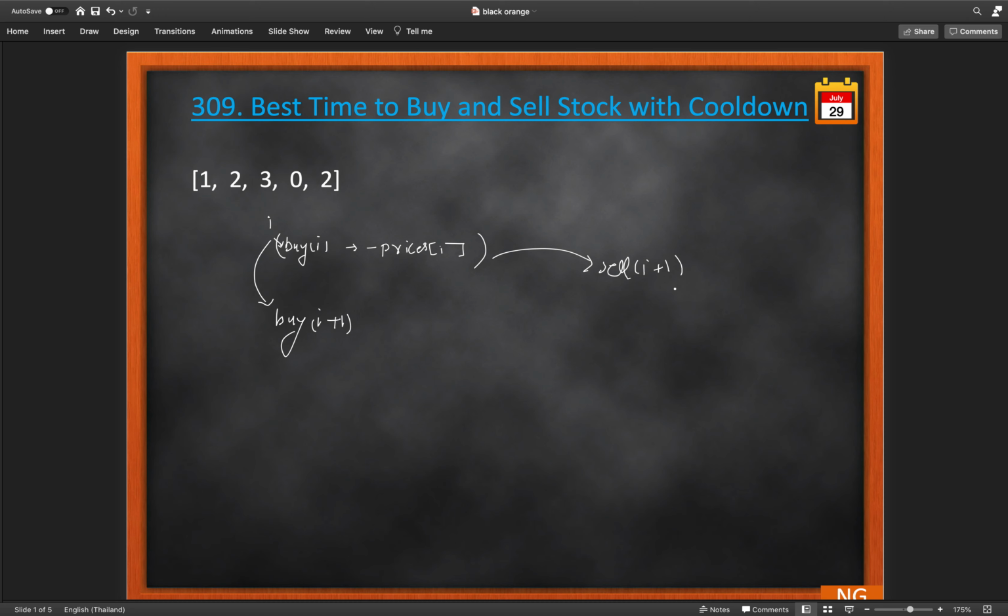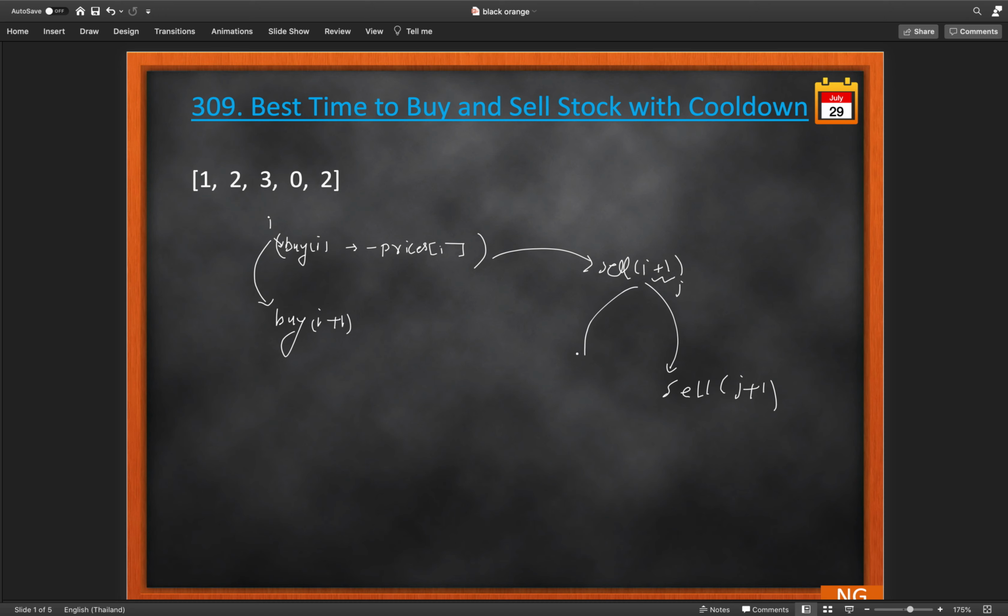Once we reach i plus 1, there are again two possibilities. We can not sell this stock at i plus 1 day, or we can sell. So from here we can sell at i plus 1 too. Let's say we got the index j. If it is j, we will sell at j plus 1 here.